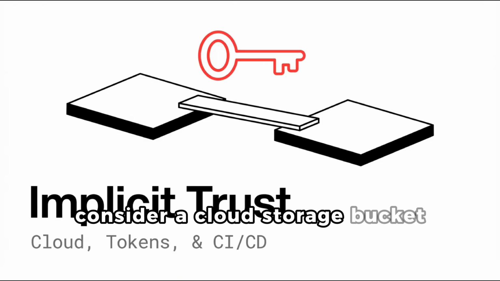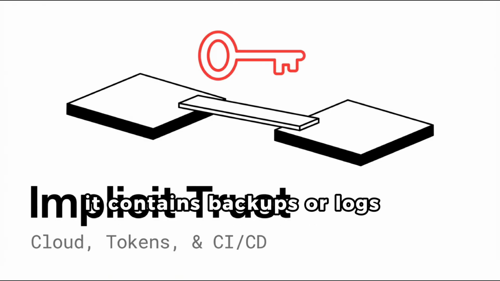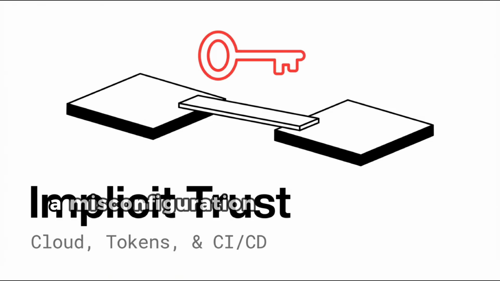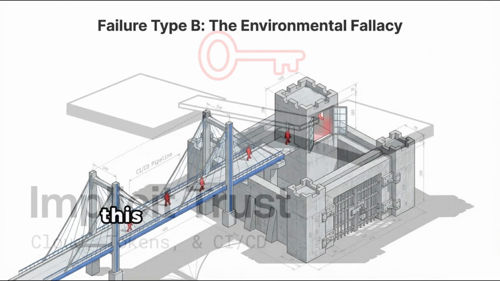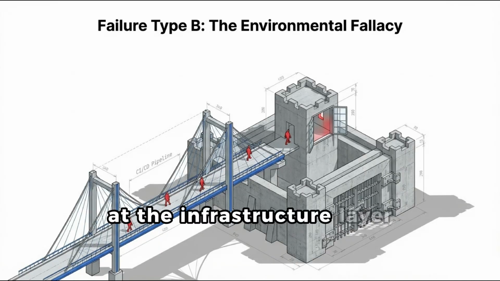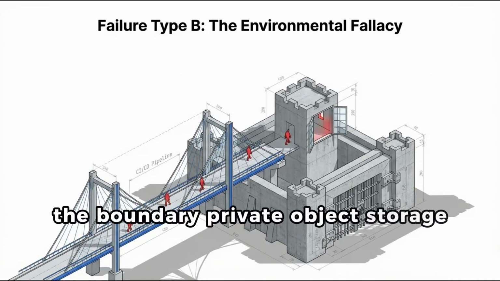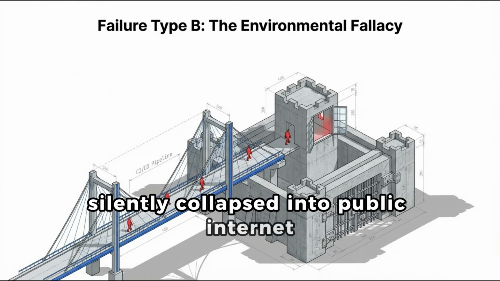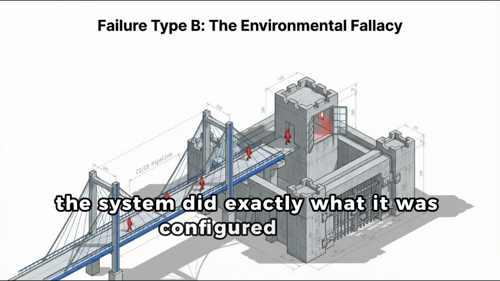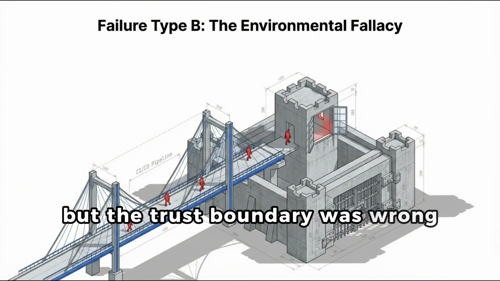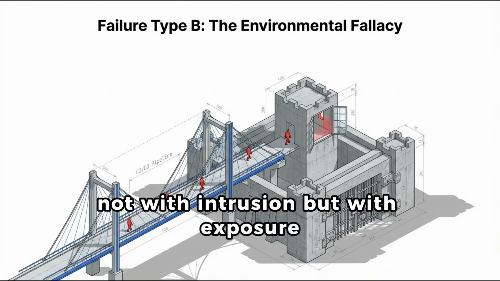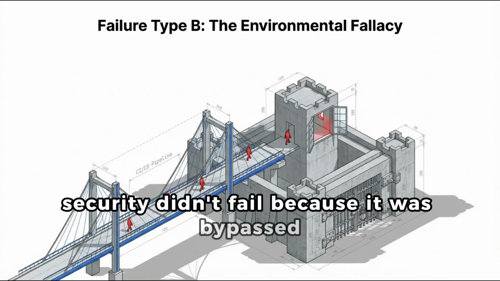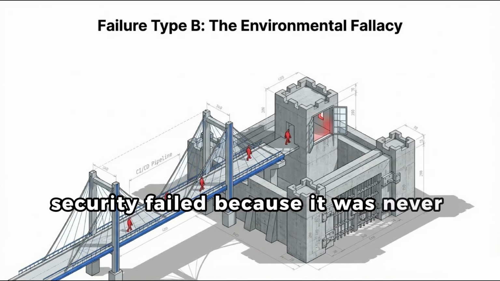Consider a cloud storage bucket. It contains backups or logs or internal documents. A misconfiguration makes it publicly readable. No exploit required, no malware needed, just a broken policy. This is a boundary violation at the infrastructure layer. The boundary, private object storage, silently collapsed into public internet. The system did exactly what it was configured to do, but the trust boundary was wrong. Many major breaches have started this way, not with intrusion, but with exposure. Security didn't fail because it was bypassed. Security failed because it was never enforced.